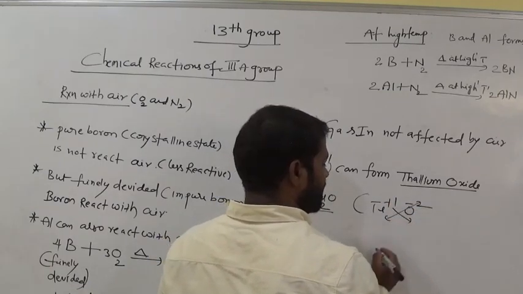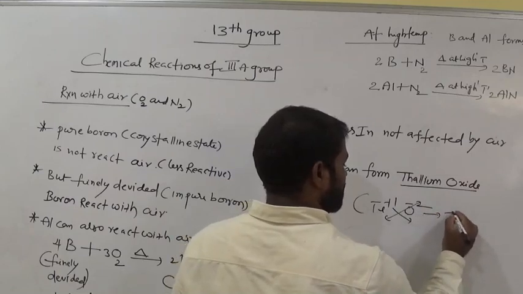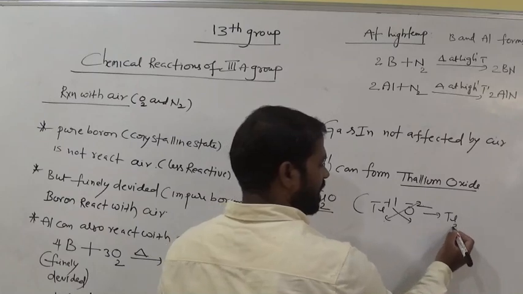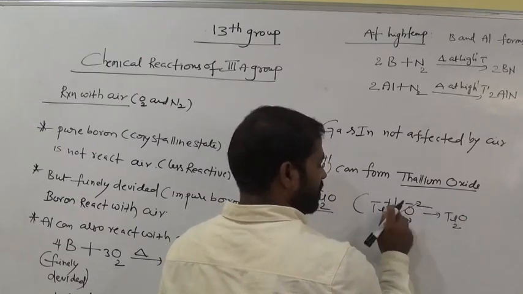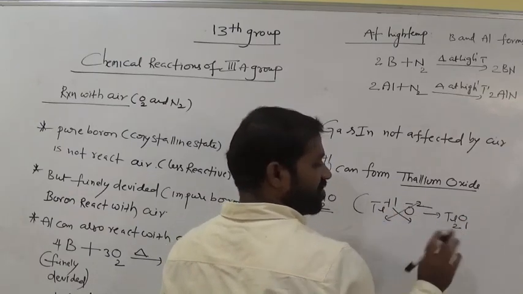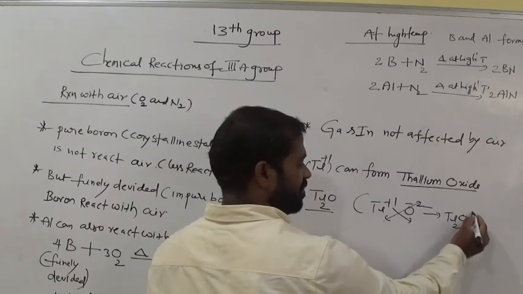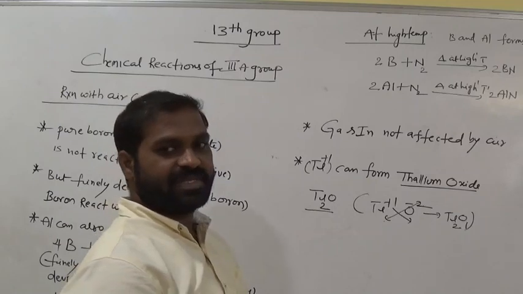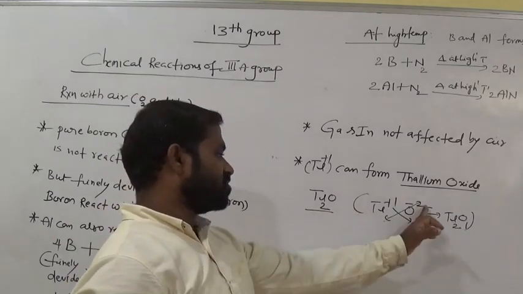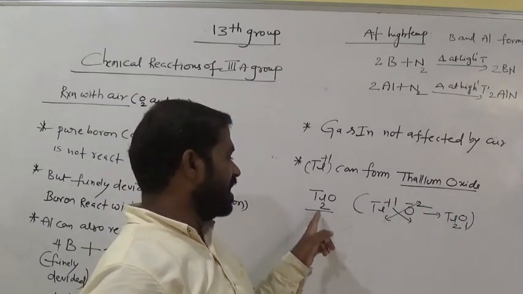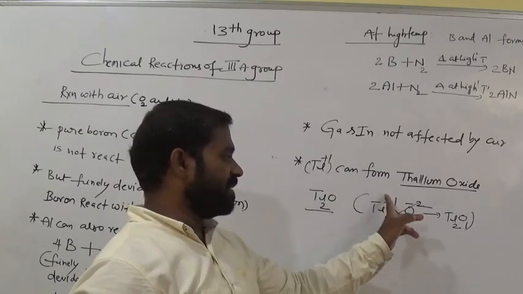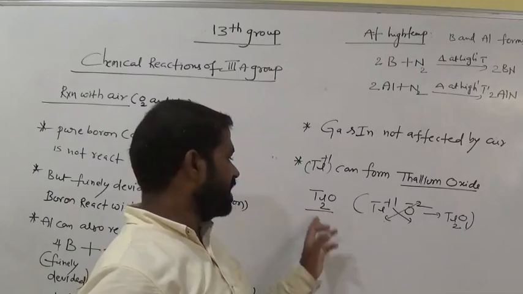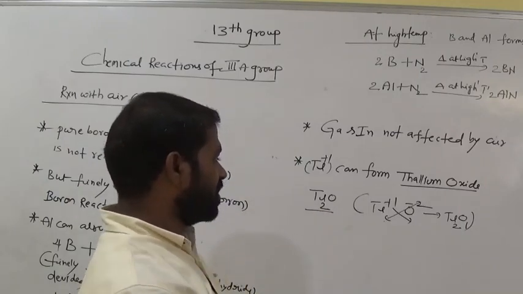According to the crisscross method, we exchange the superscripts as subscripts: thallium 2, oxygen 1. Don't write the minus or plus here. The compound is Tl2O. Thallium oxide formula is thallium 2 oxygen 1, Tl2O.